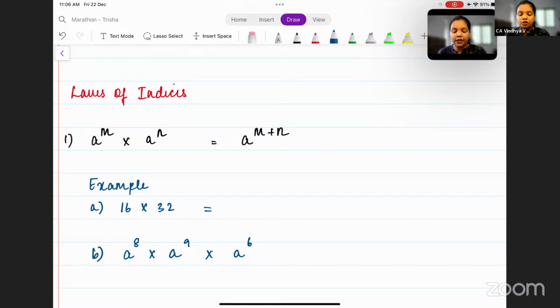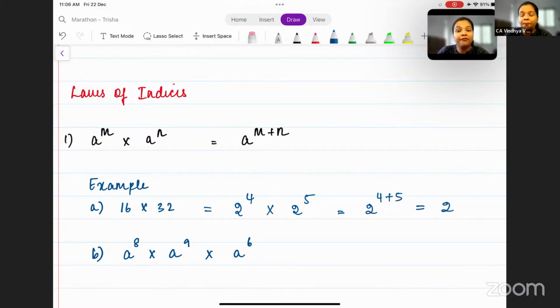How do you write it in terms of 2? That is, 16 is 2 to the power 4 and 32 is 2 to the power 5. Correct? Yes. Now, if you observe here, the base of these two terms are 2 and they are multiplied. So what can you do? You can simply add the powers. So what do you get?